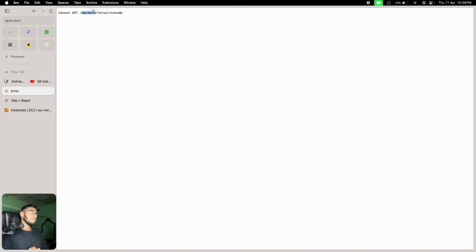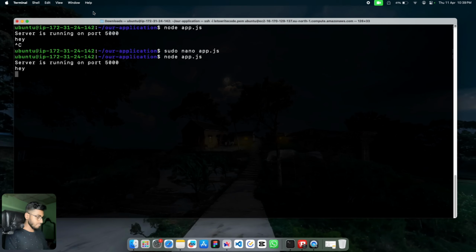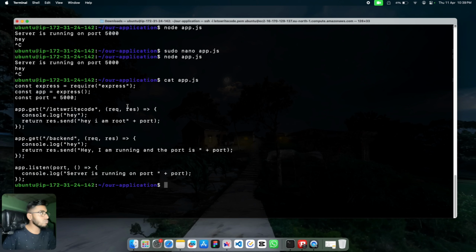Now, there is no such route called backend slash let's write code. If I just show you in the terminal, cat app.js. Do you see we have any kind of route called backend slash let's write code? No, we don't. We have only let's write code.